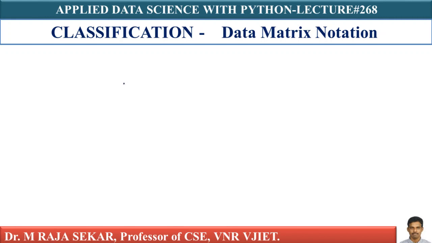Now let's learn some simple notation in classification algorithms. Very simple. The notation goes as follows. Let's take our Amazon fine food review data set.